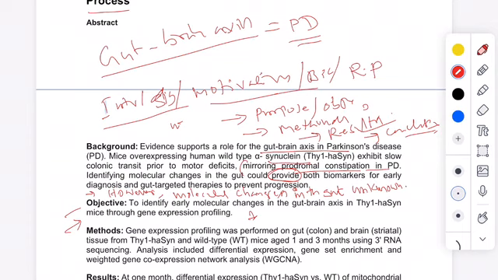In mice they expressed the alpha synuclein protein, and when they did, the gut to brain transition of this disease was delayed. Usually, the gut to brain transition of this disease causes motor problems in that individual, and when they overexpress this protein, it delays the gut to brain transition.